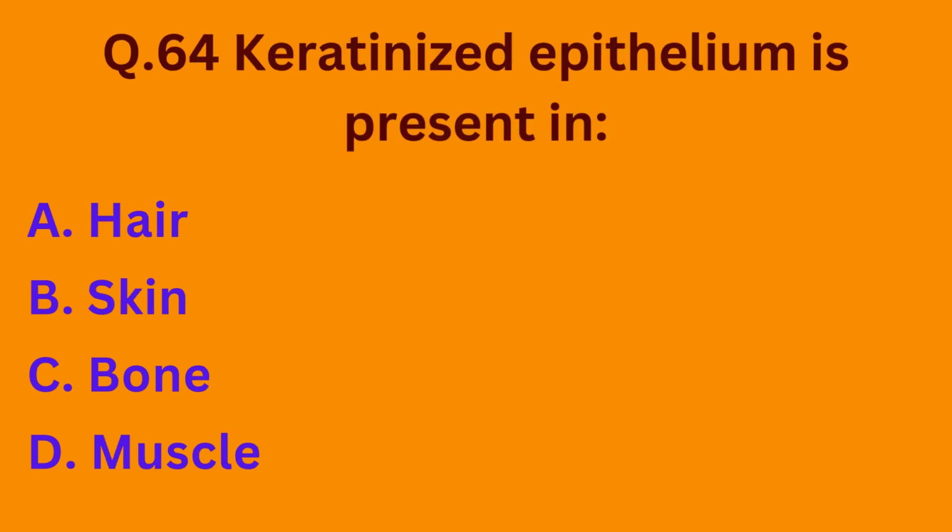Question number 64 is, keratinized epithelium is present in option A, hair, option B, skin, option C, bone, option D, muscle. So basically, our skin contains the keratinized epithelium. The correct option is option B.